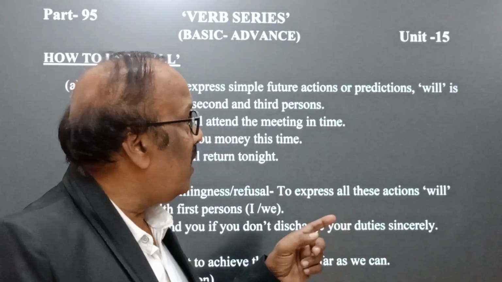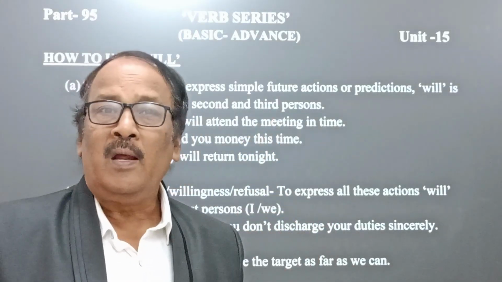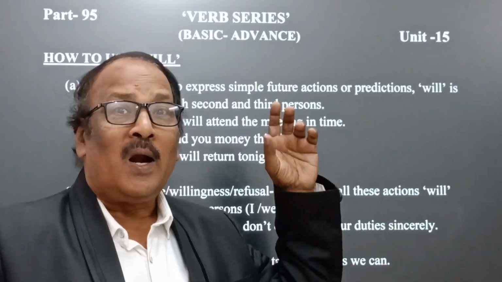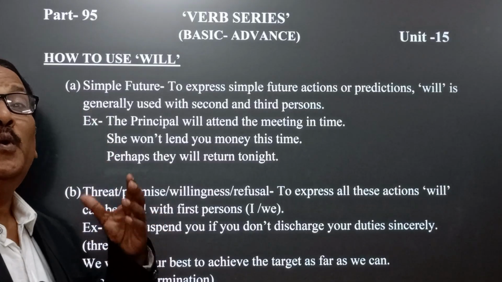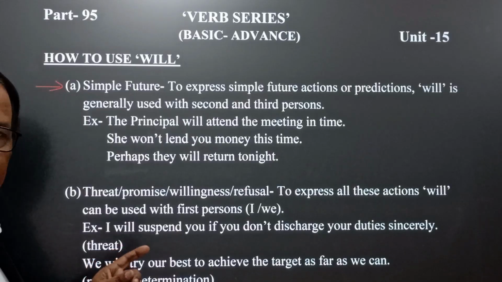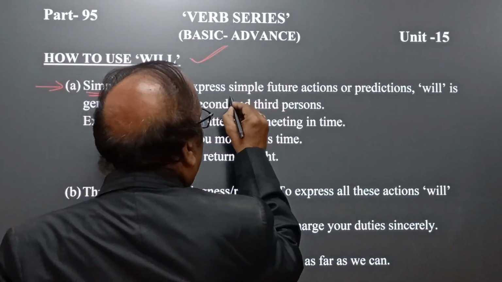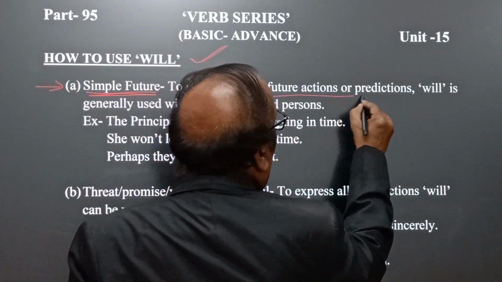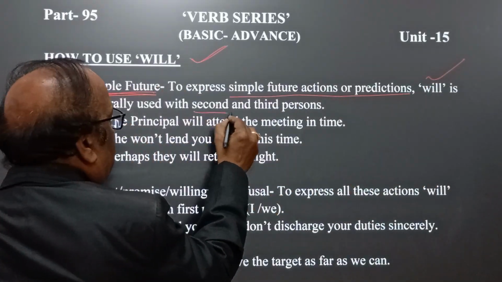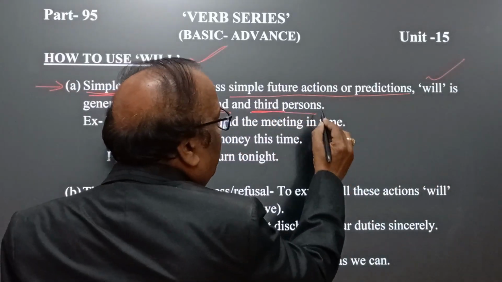In this segment, that is unit 15, I am going to draw your attention towards how to use will. Okay, let's see how. Point 1. In order to express simple future action or predictions, will is used with the second and third person.